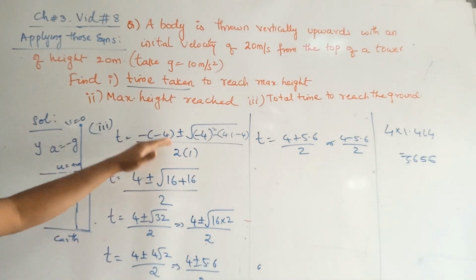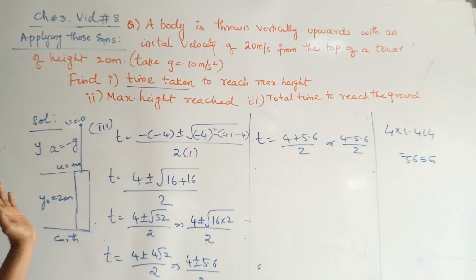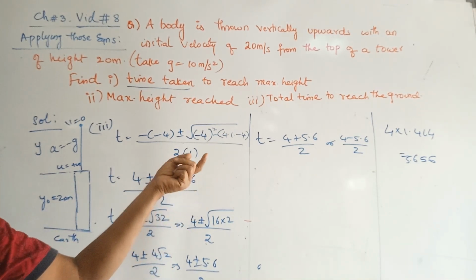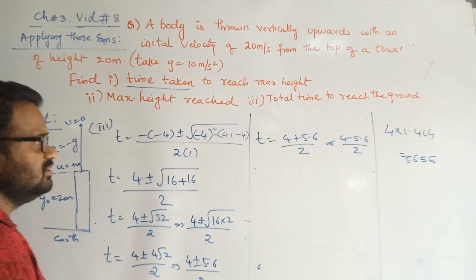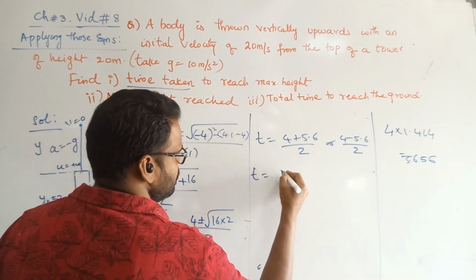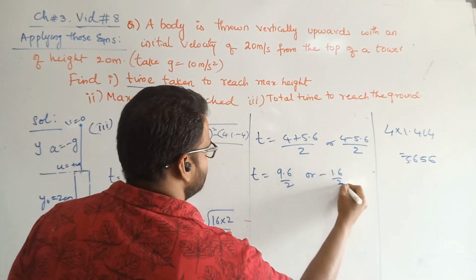If you go by this method, any kind of other numbers, even higher numbers, can be solved. If you stick to factorization, only a few can be factorized and a few cannot. Even if you get decimal numbers, you will get practice on this. So t equals 9.6 by 2 or minus 1.6 by 2.